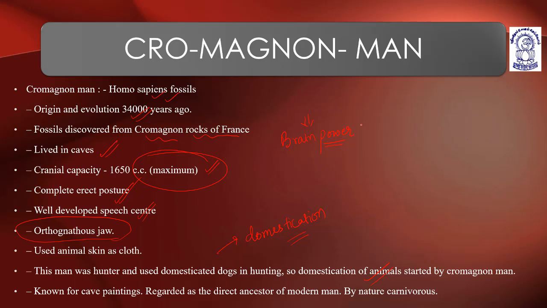Because of this brain power, they can feed some other members. They can learn to become responsible.